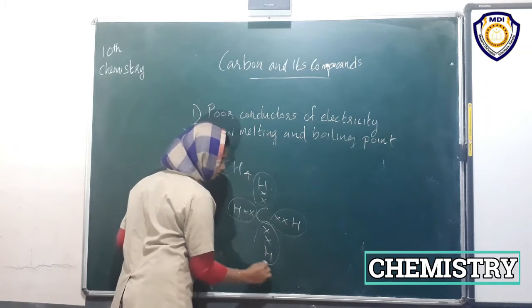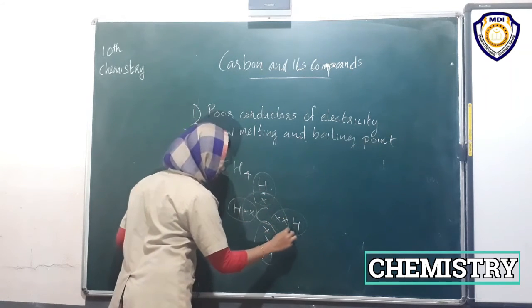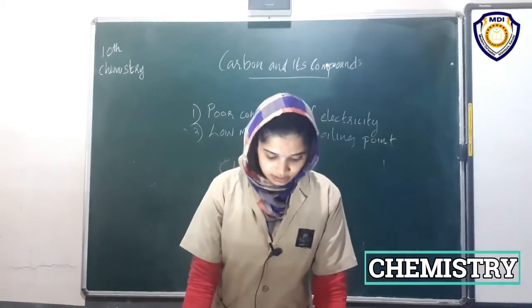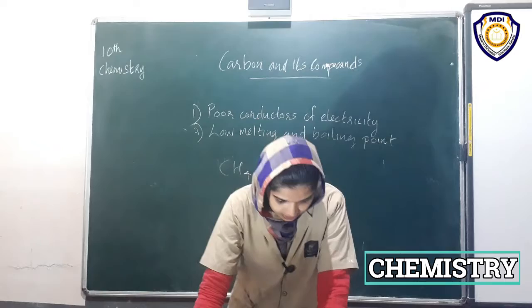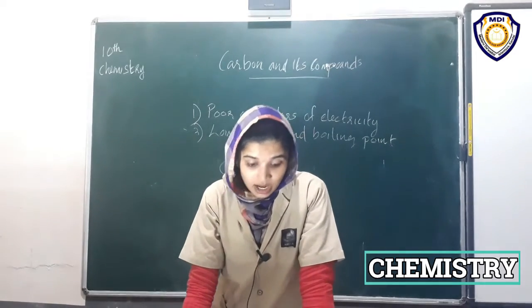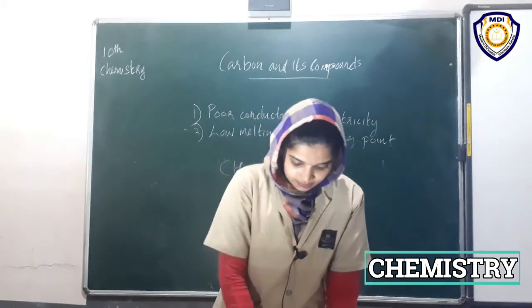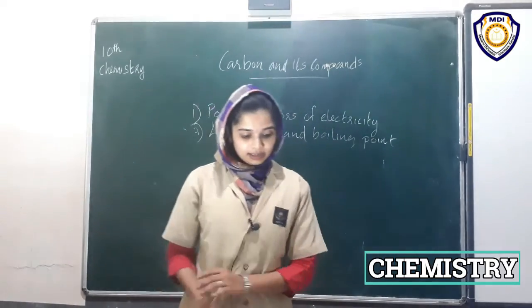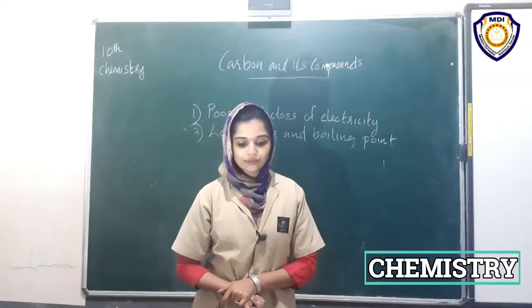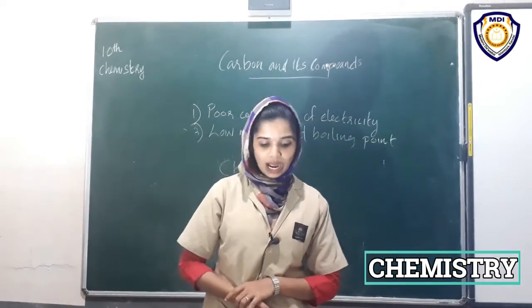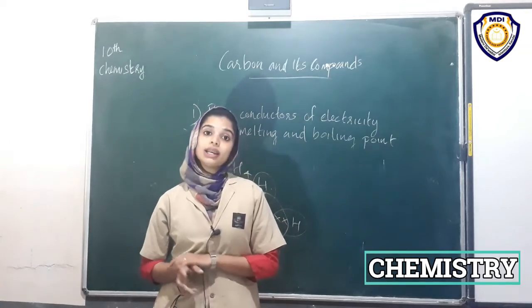By sharing, they satisfied the octet configuration. Such bonds which are formed by sharing of an electron pair between 2 atoms are known as covalent bonds.